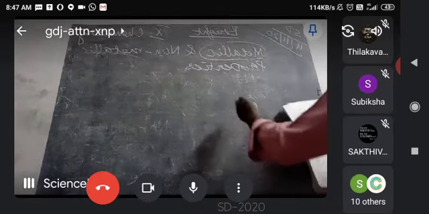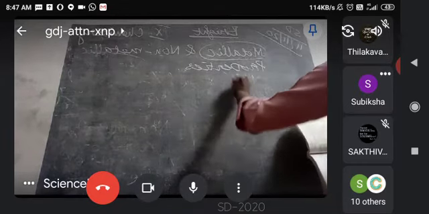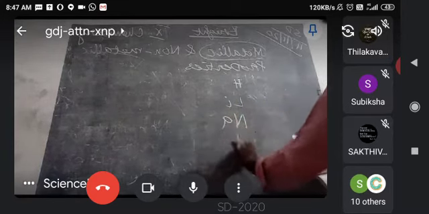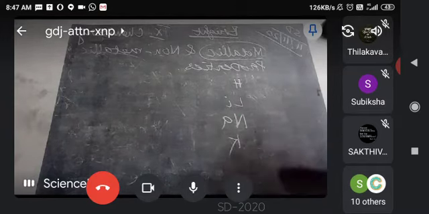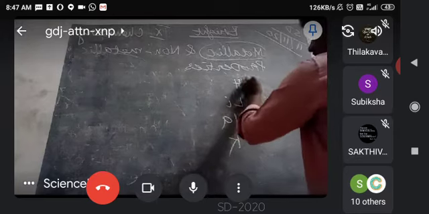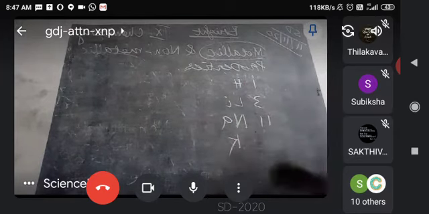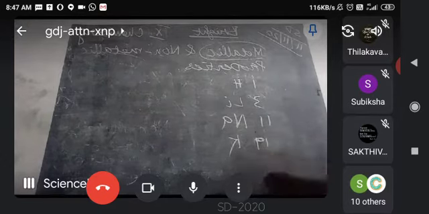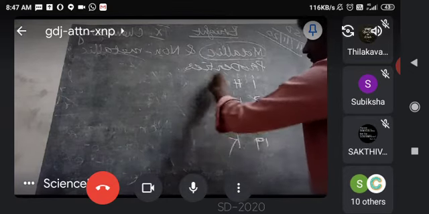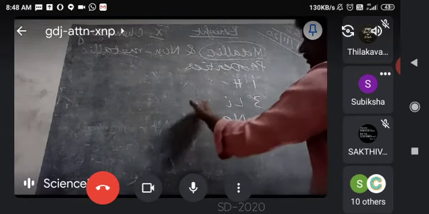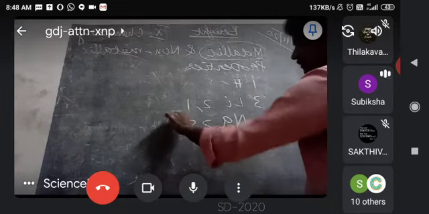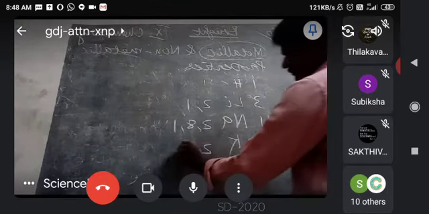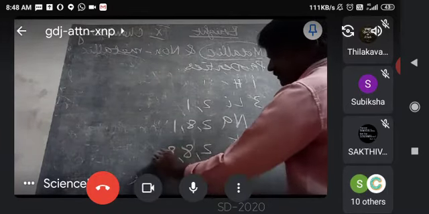Shall I take up first group? Yes, sir. Hydrogen, lithium, sodium, potassium. Take up 4 elements, that is enough. So 1, 3, 11, 19. What is the electronic configuration for this? For hydrogen 1, lithium 2, 1, sodium 2, 8, 1, potassium 2, 8, 8, 1.